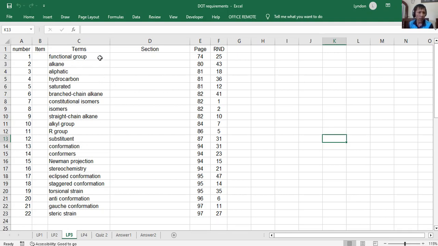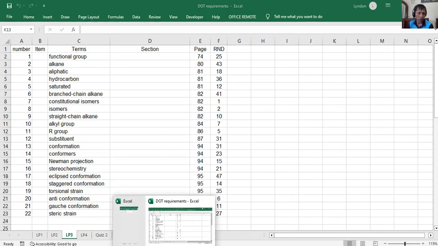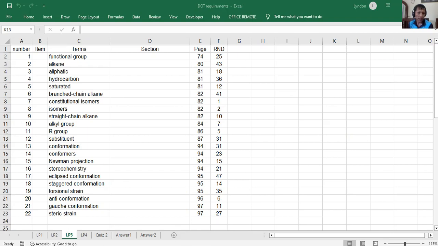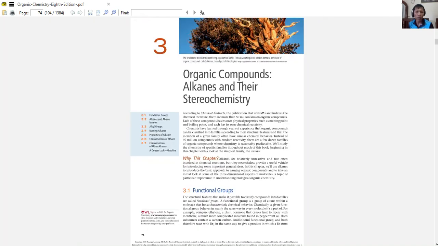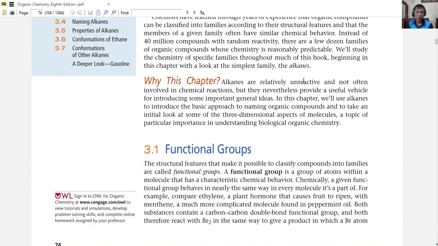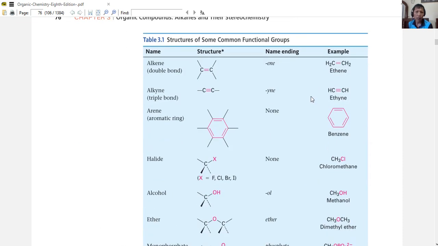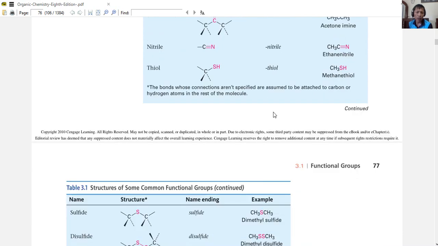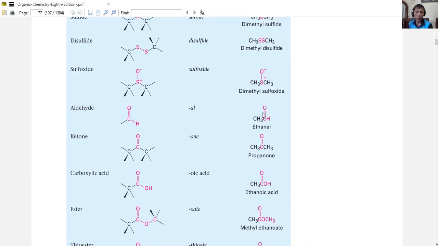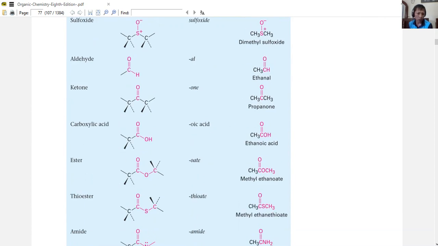So I think I've already talked about functional groups. They are just the table. Again, you need not memorize, but at least you should know when to use the table for functional groups. I opened the book from the library, and I'm talking about this table. We've already discussed that, so you can use the table again. Just photocopy it and bring it during quizzes and exams, because I really don't want you to memorize.